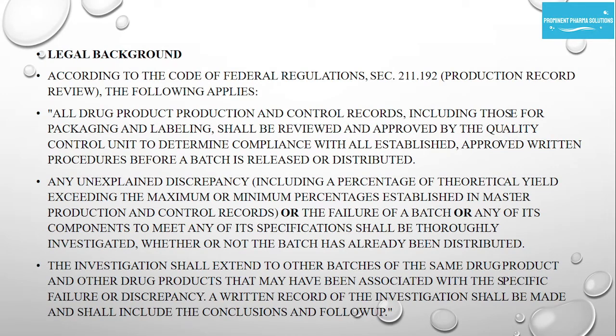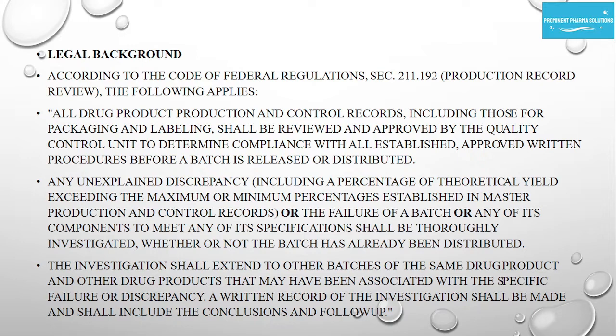What are the legal backgrounds? According to the Code of Federal Regulations Section 211.192, the following applies. All drug product production and control records, including those for packing and labeling, shall be reviewed and approved by the Quality Control Unit to determine compliance with all established, approved written procedures before a batch is released or distributed.